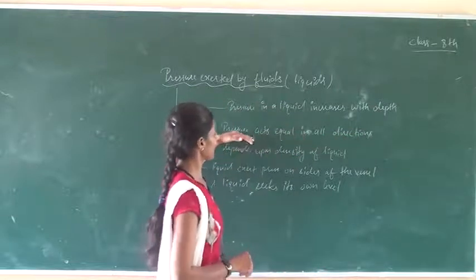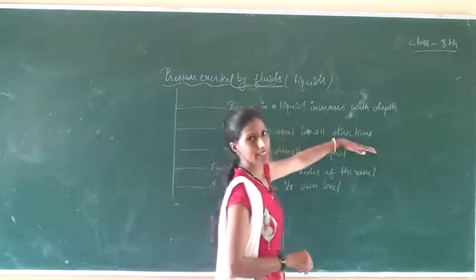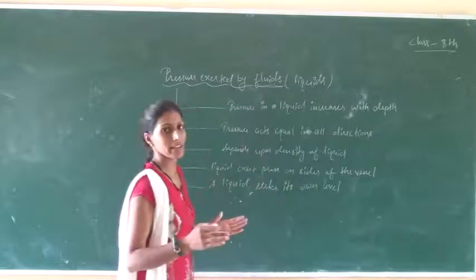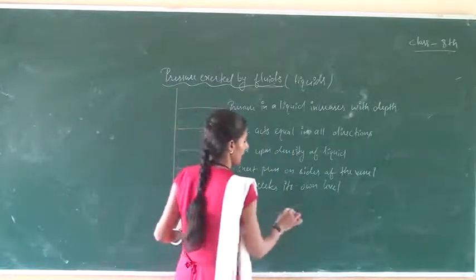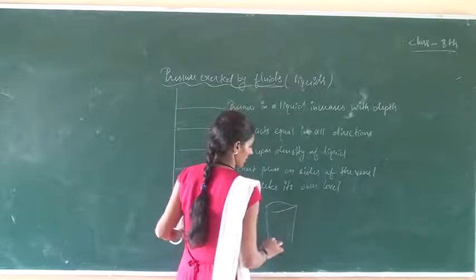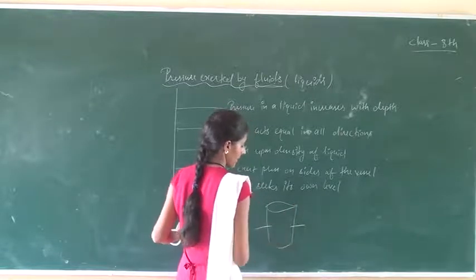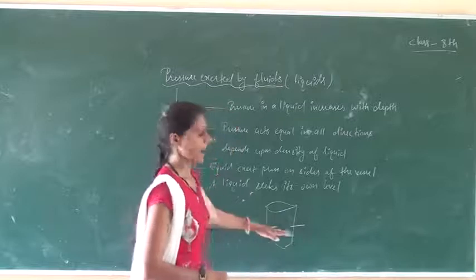Next, pressure acts equally in all directions. Suppose we have a tank that contains water and we make many holes at equal height.